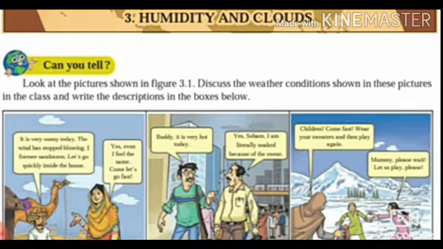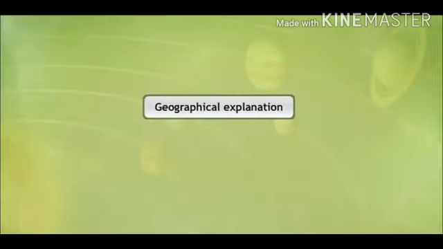Now here in this picture, look at the pictures shown in figure 3.1 from your textbook. Discuss the weather conditions shown in these pictures in the class and write the descriptions in the given boxes. Now students, we will go through each box one by one.